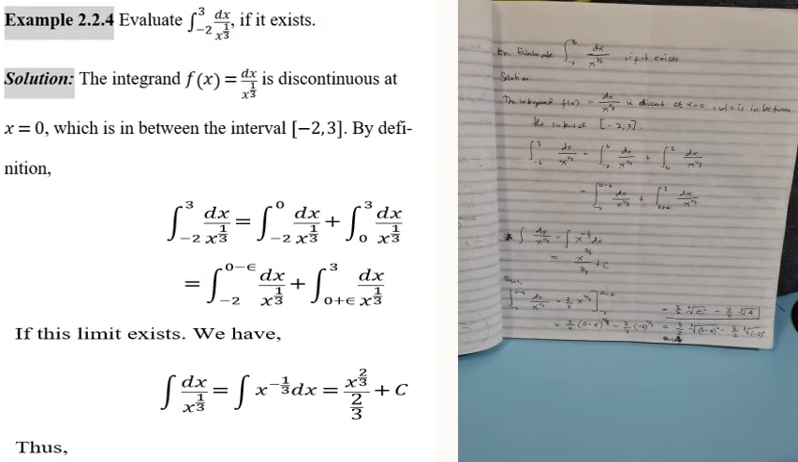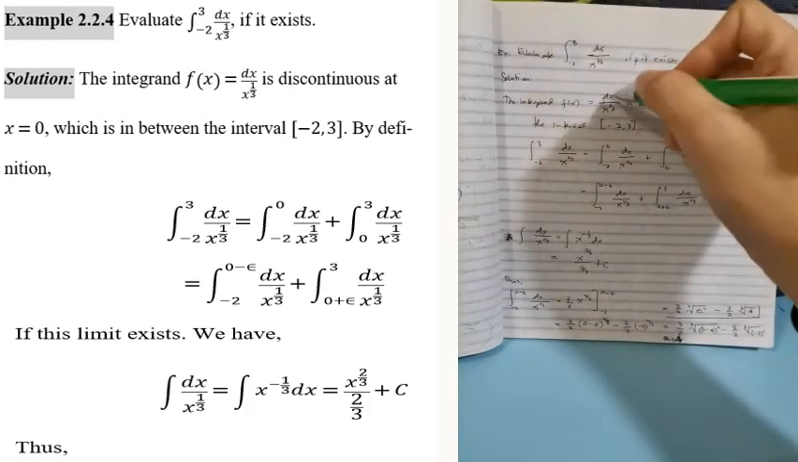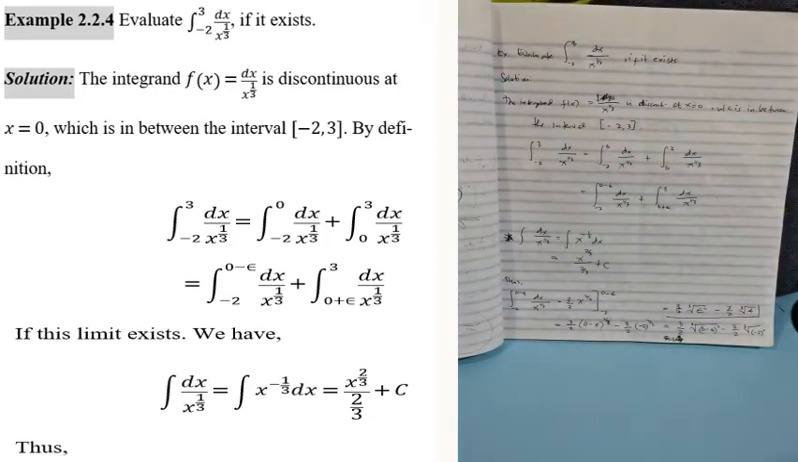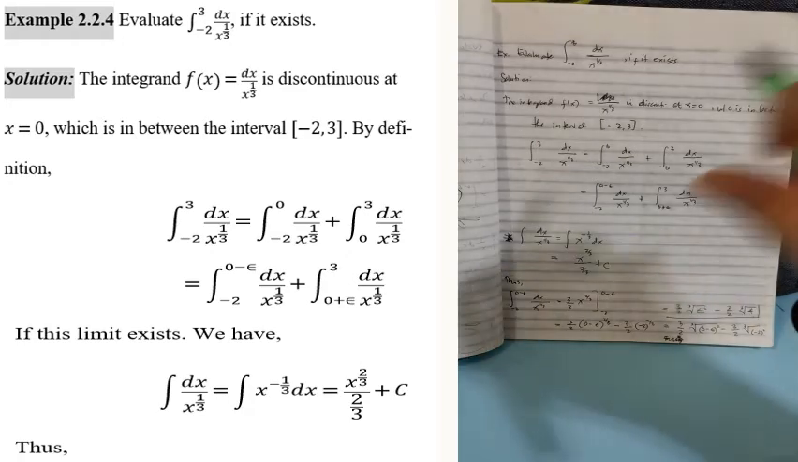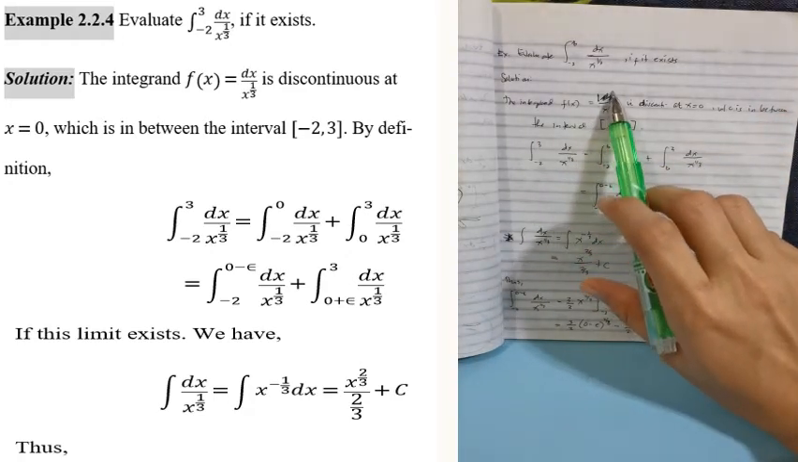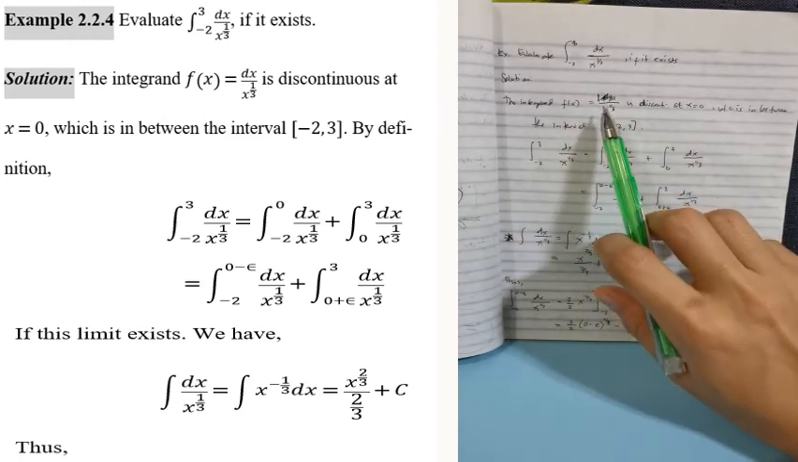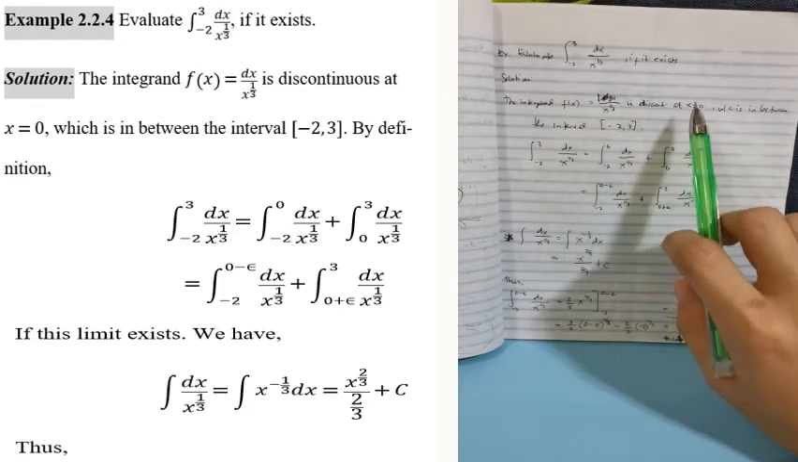Okay, for the last example, the given integrand is dx over x raised to the power of 1/3. So, evaluate if it exists, if the limit of this does exist. The integrand f of x is equal to 1 over x to the power of 1/3, which is discontinuous at x equal to 0. If we replace x with 0 here, the function will become undefined. So the function is discontinuous at the point 0.